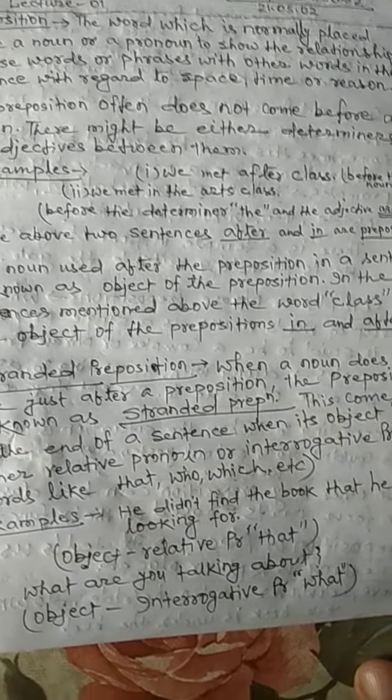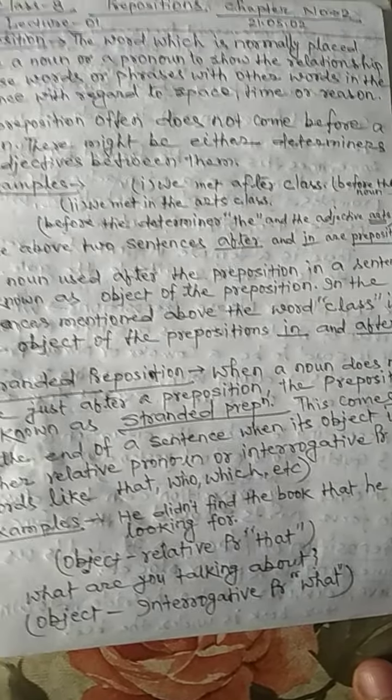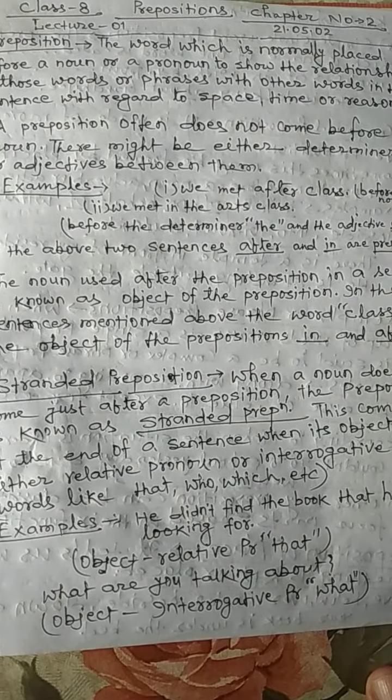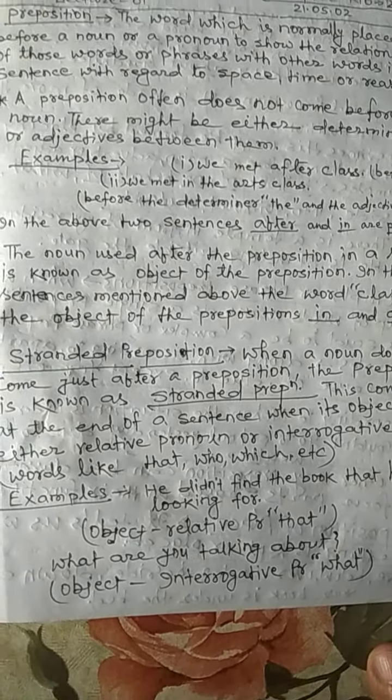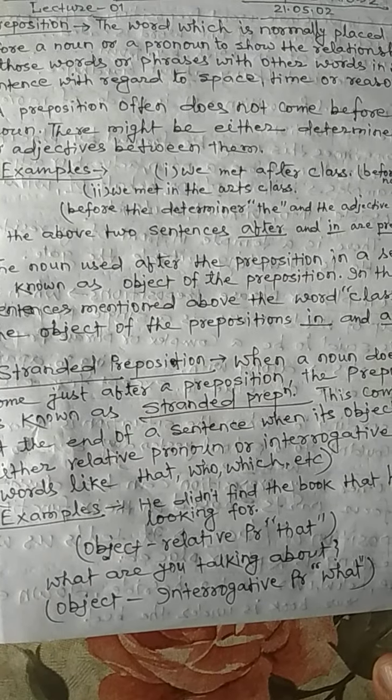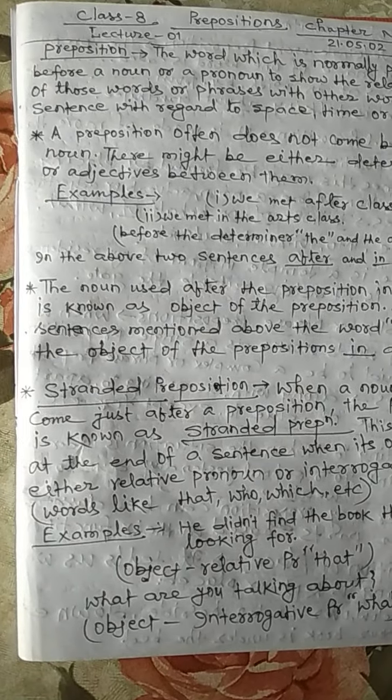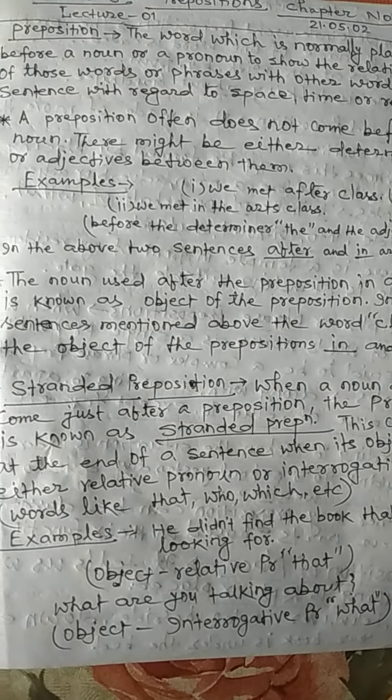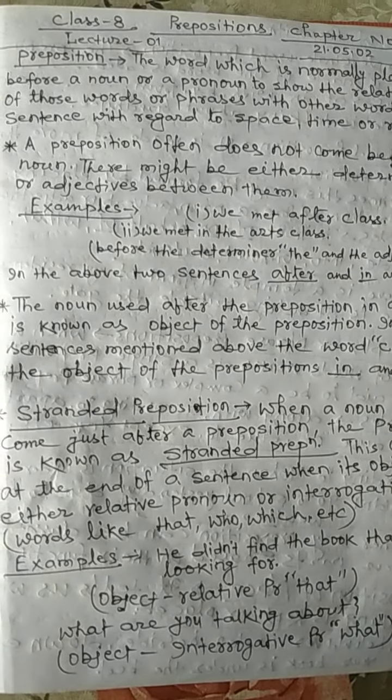He didn't find the book that he was looking for. Object is relative pronoun that. And second one, what are you talking about? In this sentence, object is interrogative pronoun what.